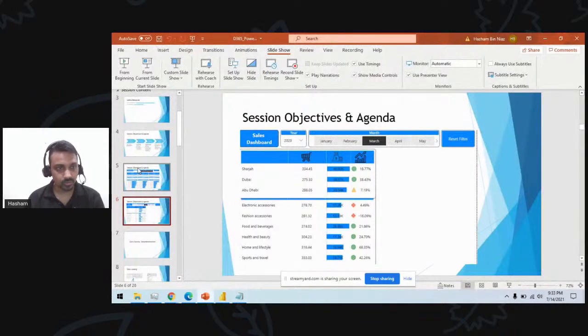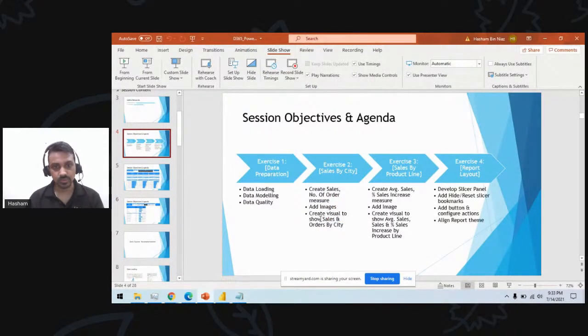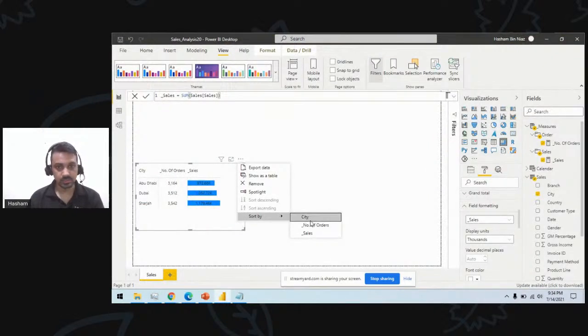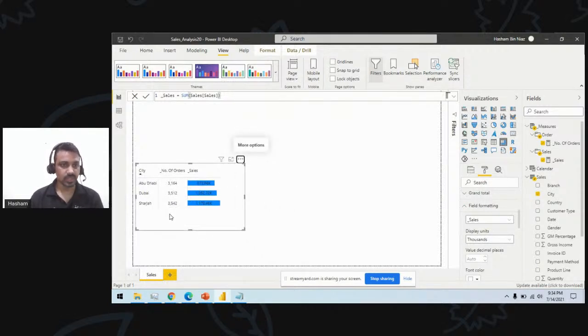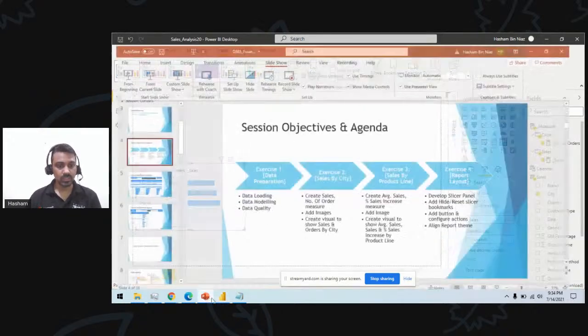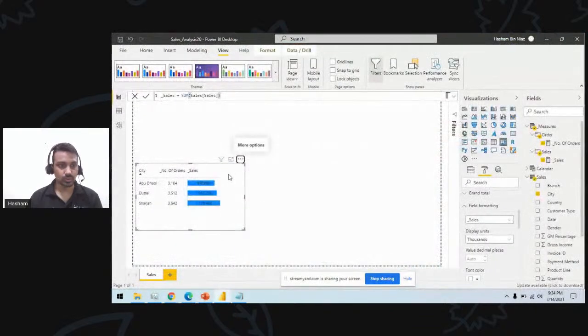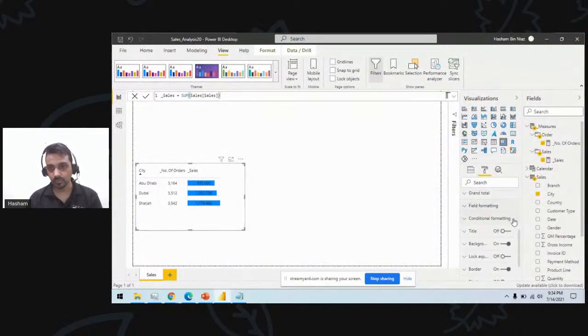So now what was our exercise? Our exercise was this, and order by city. Okay. So if I want, I can order this by city as well, ascending or descending. I will sort these in the ascending order. So what about these icons here? I have these icons available and I will just show you in a minute. One more thing before I forget this one.